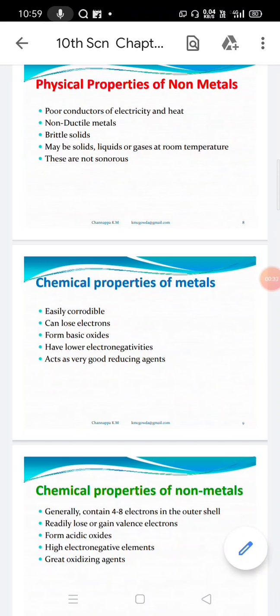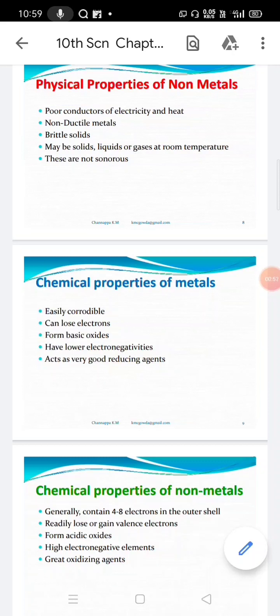But what about the non-metals? They are just the opposite of the metals. Most of the non-metals are poor conductors of heat and electricity. But when you take electricity as an example, some exceptions are there. Especially graphite, which is an allotropic form of carbon.